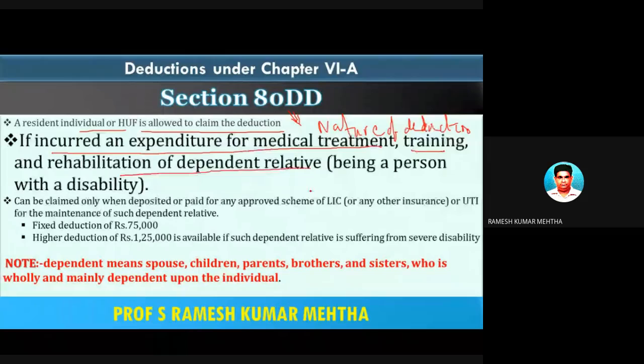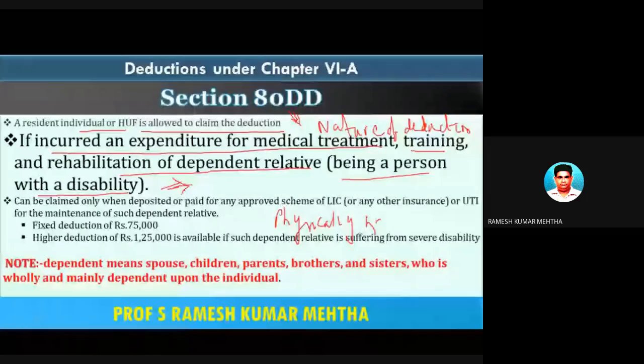For example, if some physically handicapped dependent is there, for example, he is blind, so he has a disability, physically handicapped like a blind person, a person who does not have a leg, or a physically challenged person.